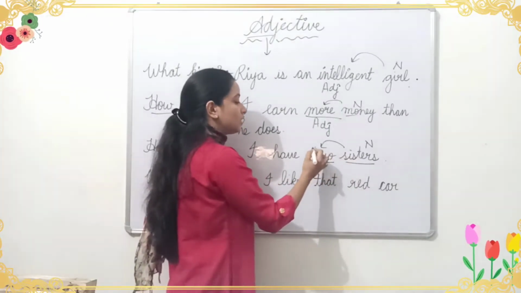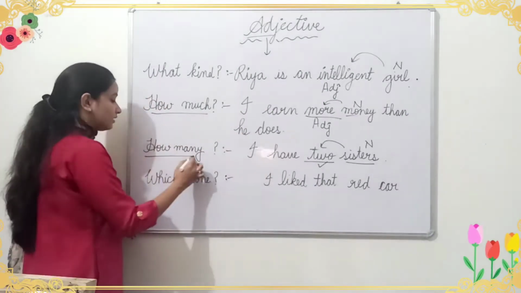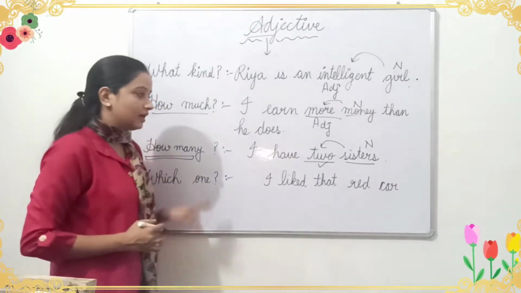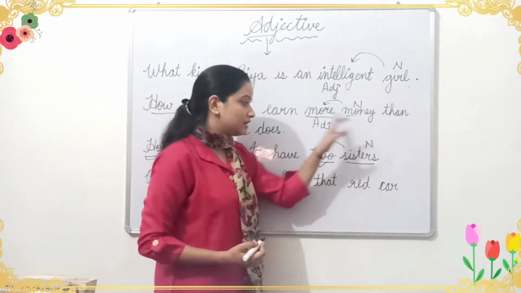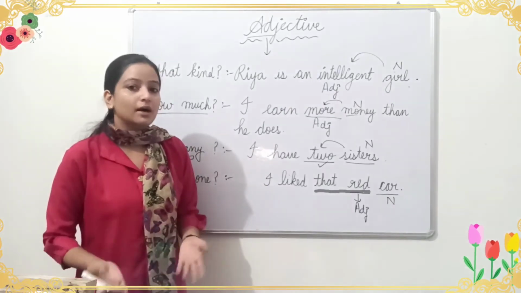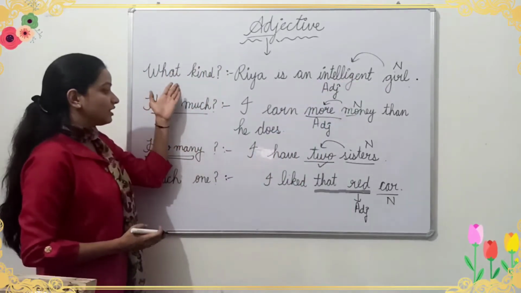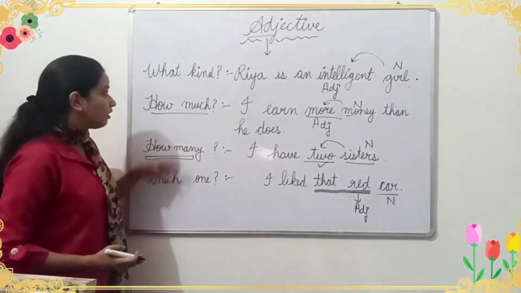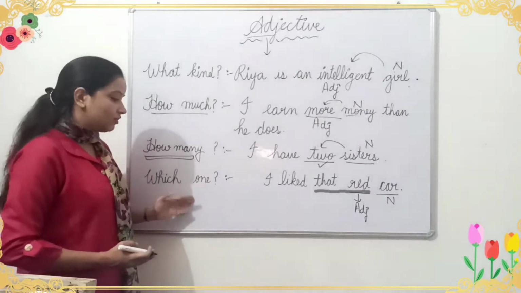Okay, so 2 is adjective here and it gives the answer of how many sisters? 2 sisters. At the same time it is coming before the noun. Usually adjectives come before the nouns and adjectives give us answer of what kind, how much, how many, which one.